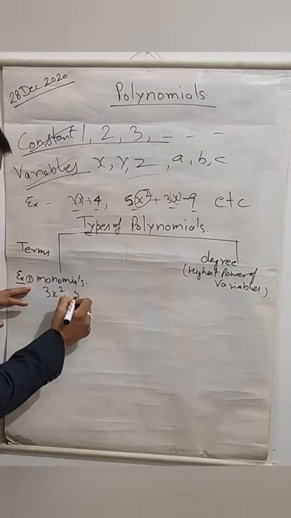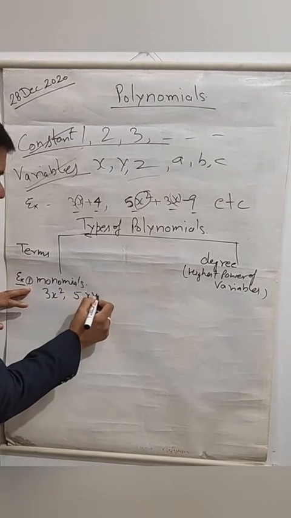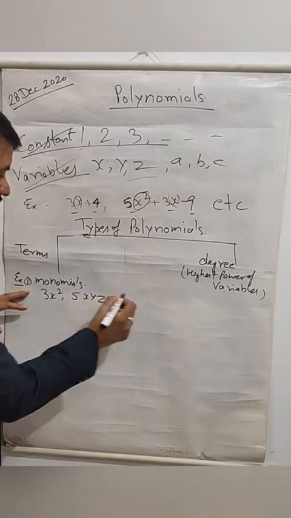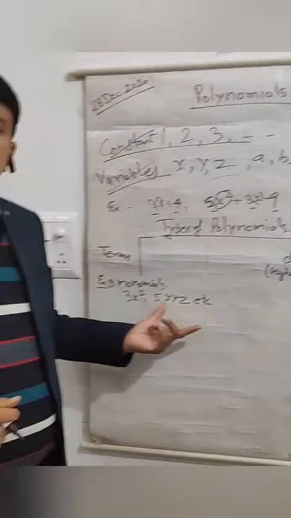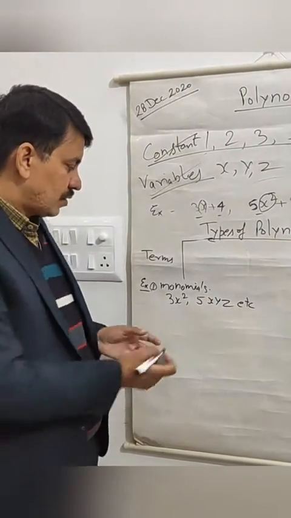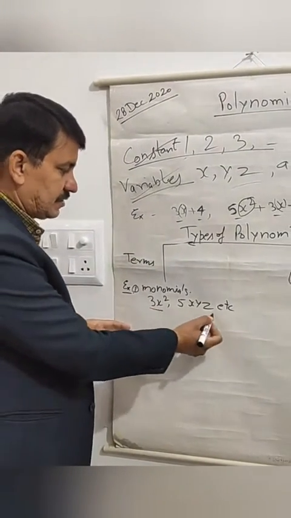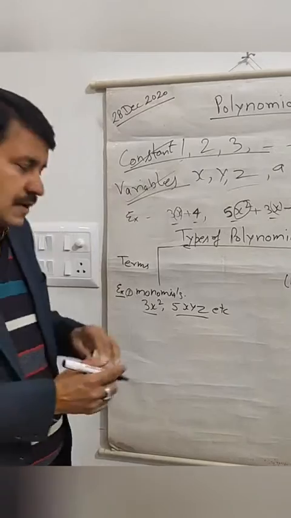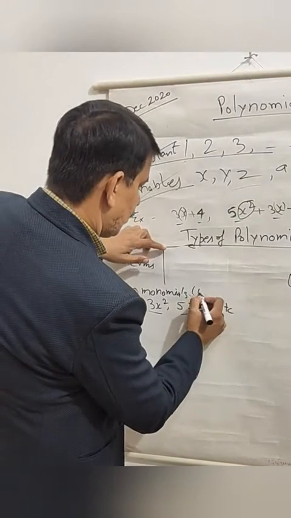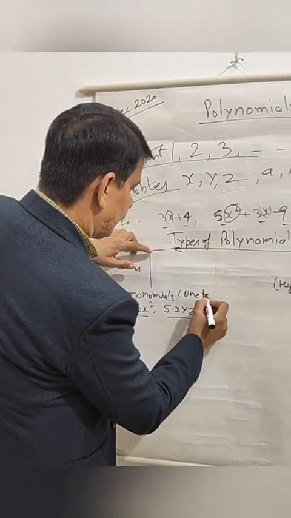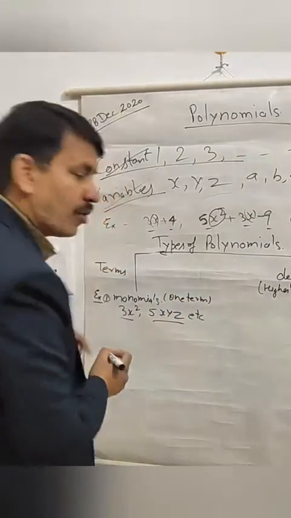Examples: 3x square, 5xyz, etc. So you see here is only one term, so this is known as monomial.